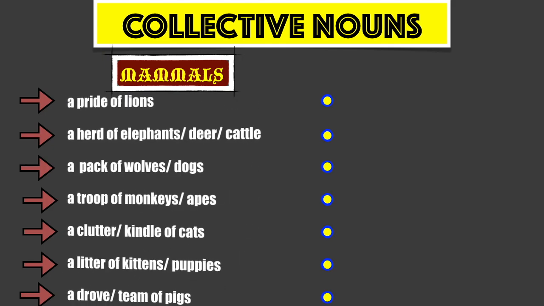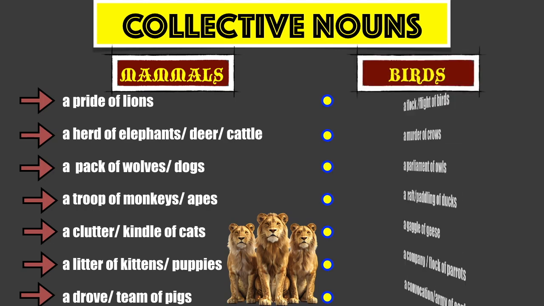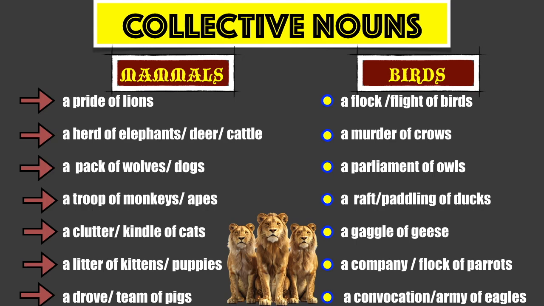A pride of lions or peacocks, a herd of elephants or deer or cattle, a pack of wolves or dogs, a troop of monkeys or apes, a clutter or kindle of cats, a litter of kittens or puppies, a drove or team of pigs, a flock or flight of birds, a murder of crows, a parliament of owls, a raft or paddling of ducks, a gaggle of geese, a company or flock of parrots.